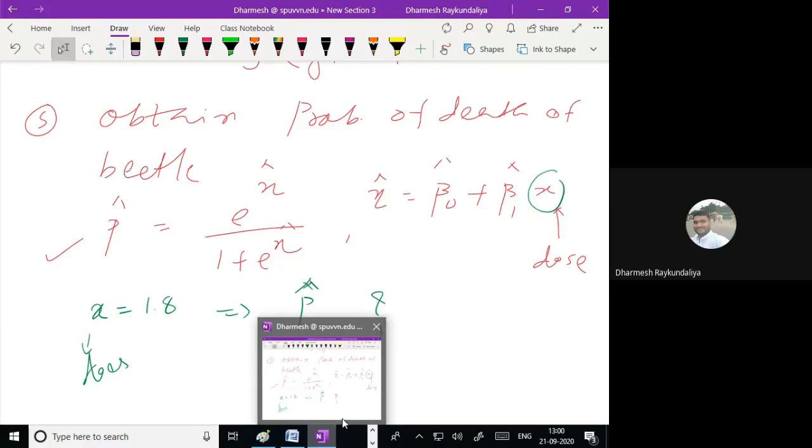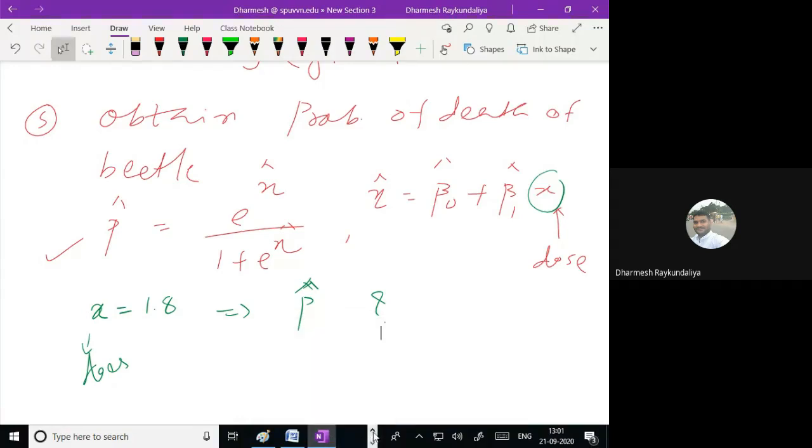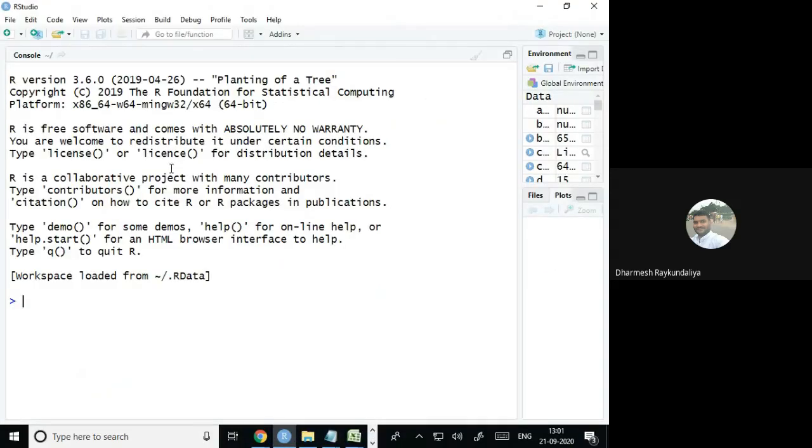Your second practical almost will be repeated over here. Only the small change is that we have created the proportion variable. That's all. Otherwise, the rest of the procedure remains the same. Okay, so now I will show you. I have created the data file.